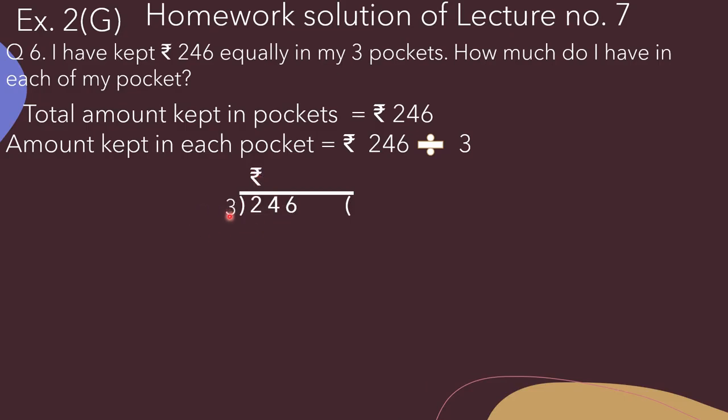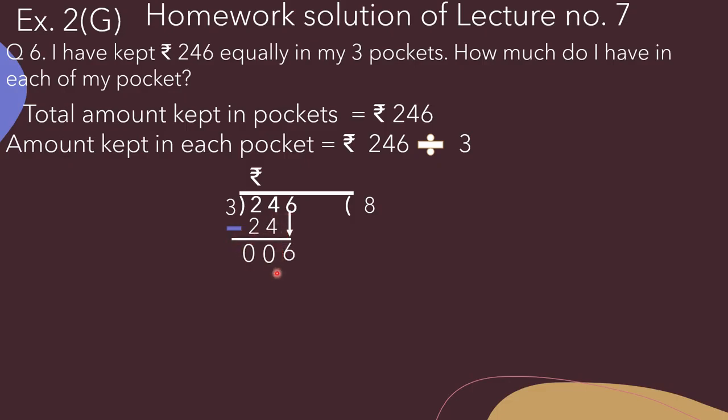So here we will write 246 and these are rupees only. Now we have to divide it by 3. So here 2 is the smaller number than 3. So we will take these two digits, that is 24. Now we have to pick the table of 3, means we have to divide 24 by 3. So we get 8 as quotient place. So here we will write 8 and 24 we will write below 24. Now we have to subtract. So 24 minus 24, that is equal to 0. Now we will bring down the 6 here.